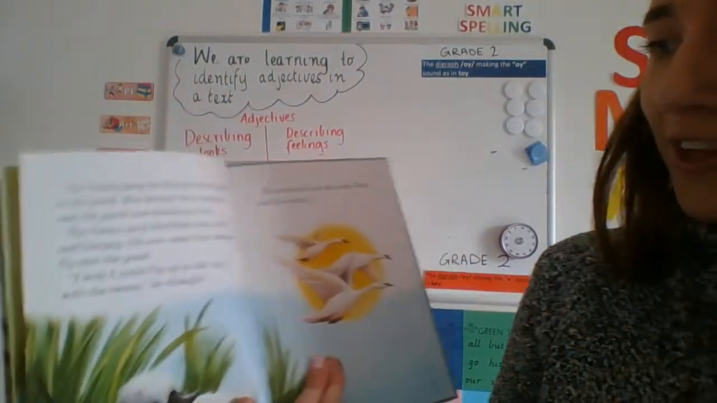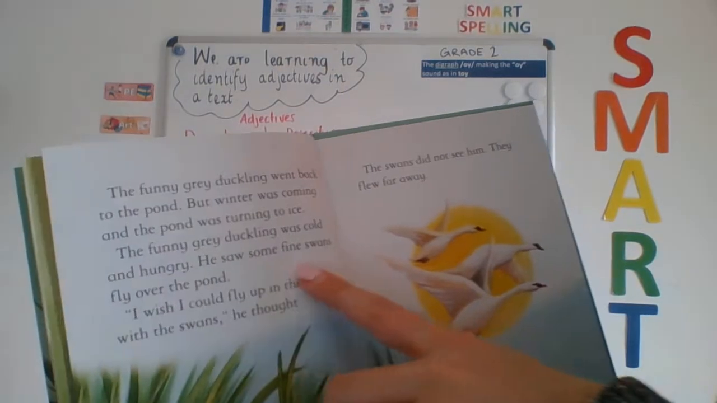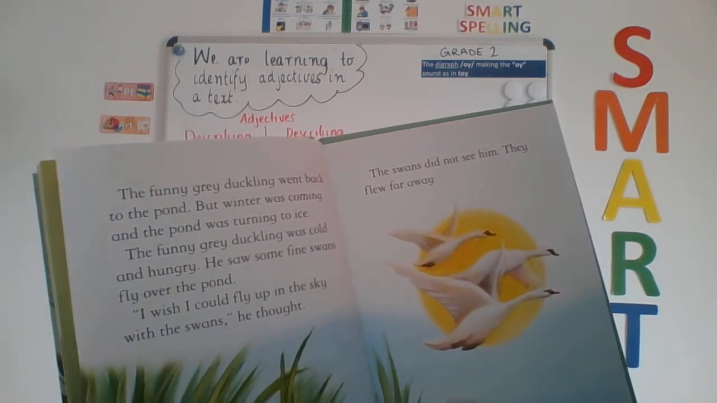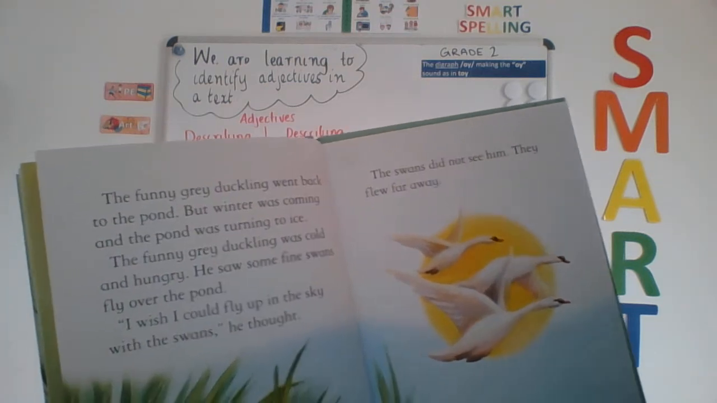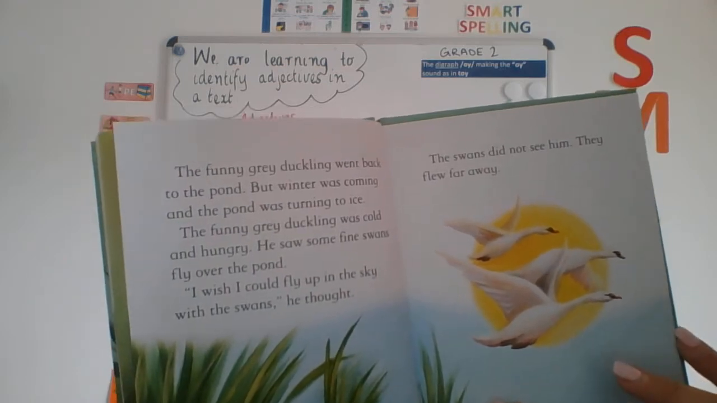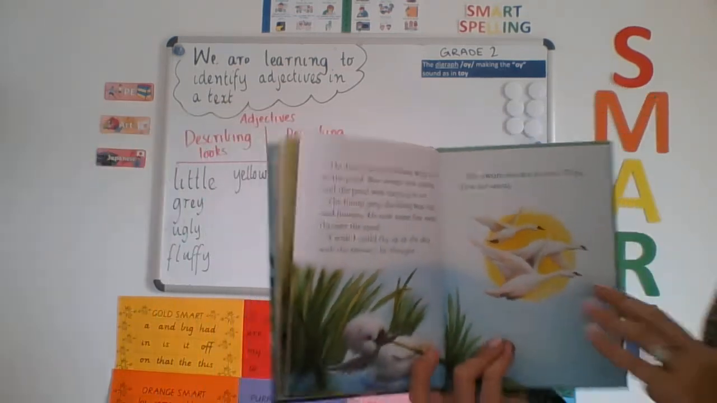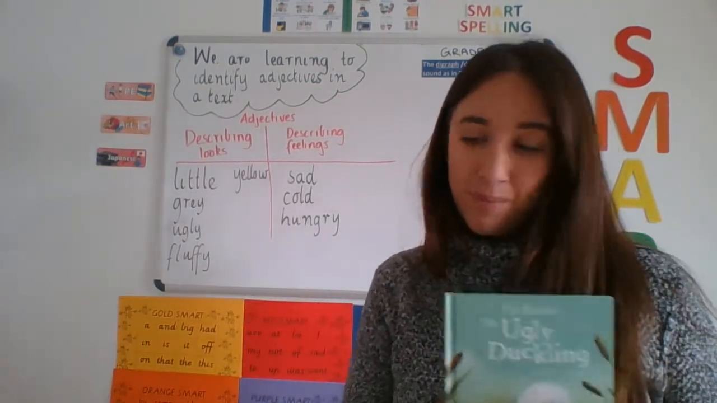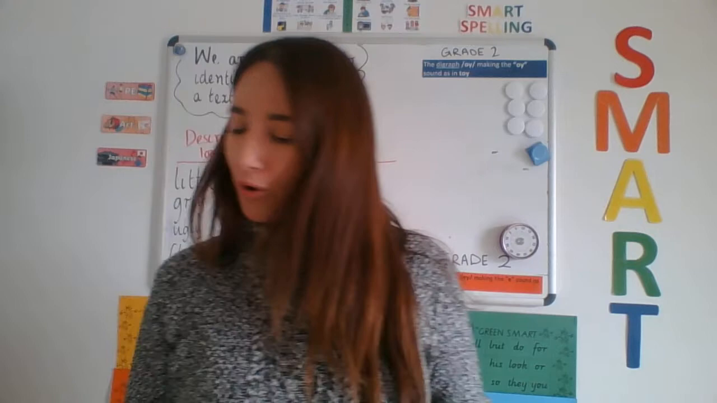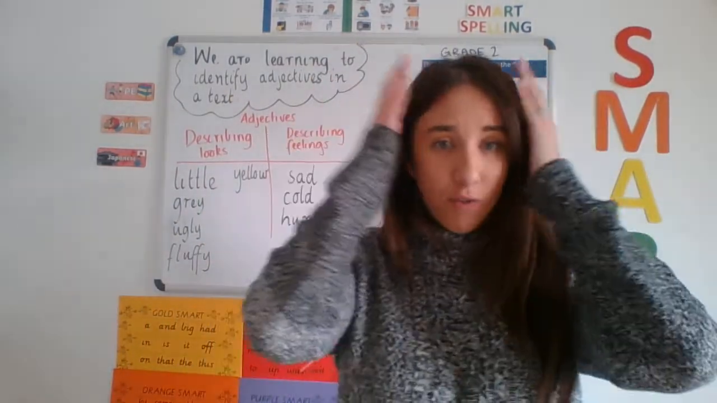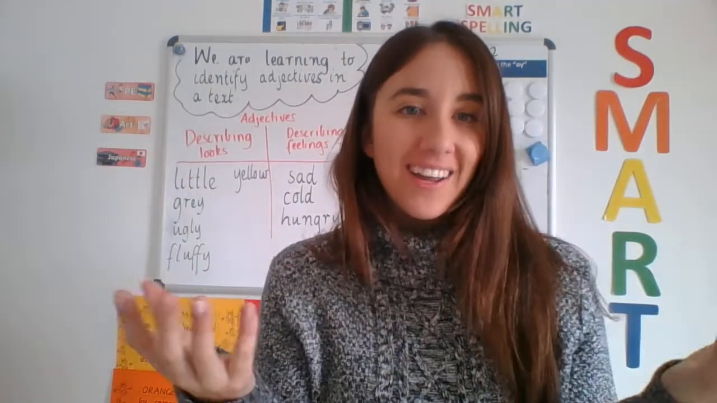Let's read to the end of those two pages and then we'll stop there. He saw some fine swans fly over the pond. "I wish I could fly up in the sky with the swans," he thought. The swans did not see him. They flew far away. All right, we're going to stop there. We have a fantastic list of adjectives that we have found in our book. And this is why it's so important for an author to use adjectives. All these words are helping us to form an image in our head, okay?